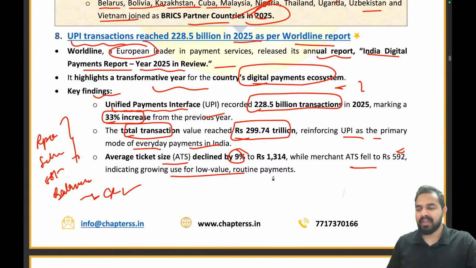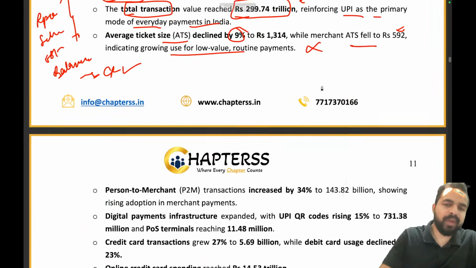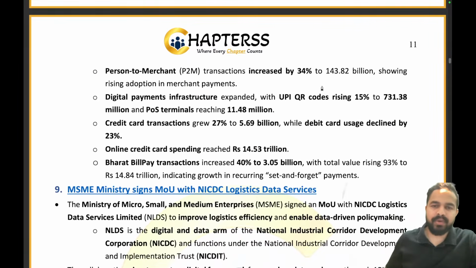Is it really required to remember? The answer is no, right? But this data is important: the total transaction value, and how many transactions have been recorded in 2025. Remember 228 and 299. Now, person to merchant transactions has improved by 34%.